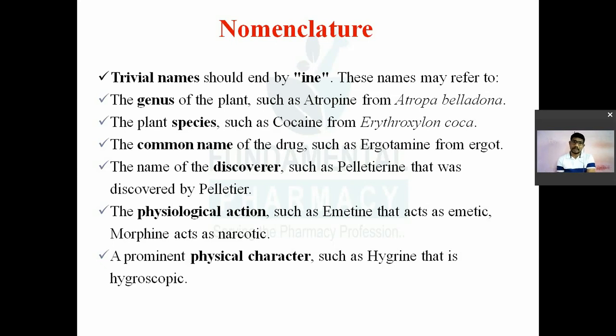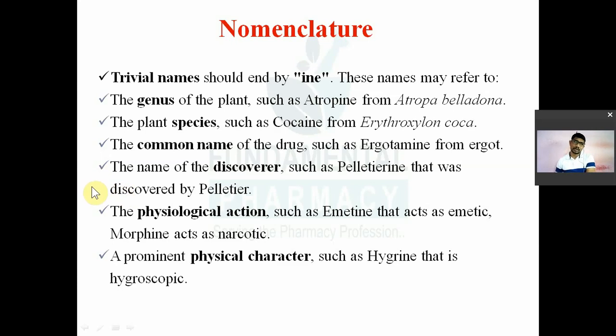So atropine. They may be named on the name of species. For example, cocaine. Cocaine is named after the species coca. It is obtained from Erythroxylon coca. Erythroxylon is the genus and coca is the species. So sometimes alkaloids are named on the basis of their genus or species. Common name of drug, for example, ergotamine. So ergot alkaloids are obtained from the ergot plant.